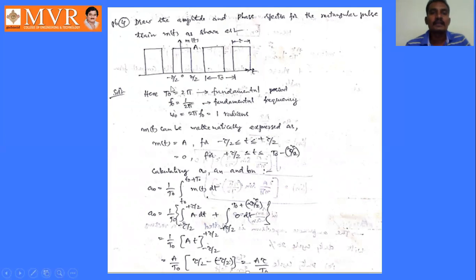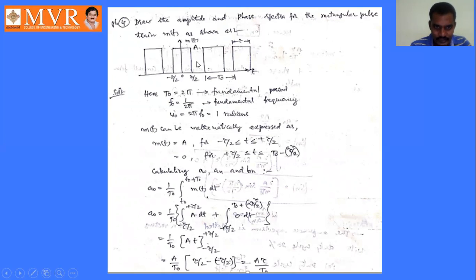Next problem: draw the amplitude and phase spectra for the rectangular pulse train m of t. This is the rectangular pulse train. It has the time period t naught given here, and this pulse is varying from minus tau by 2 to tau by 2. The width of this pulse is tau. Minus tau by 2 to tau by 2, this is half of tau, and this is also half of tau. Half plus half, full, that is full tau. So this value is tau.